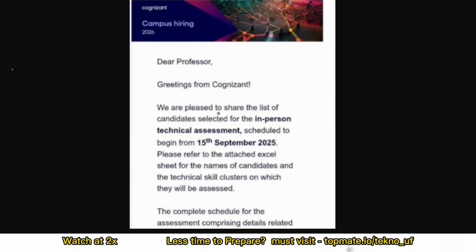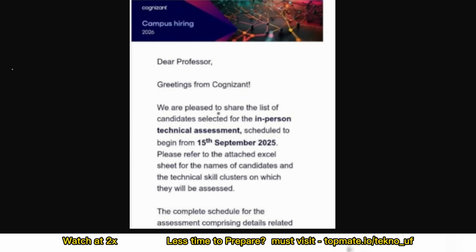And one more important thing: if you gave the Cognizant aptitude round on 23rd or 24th of August and you didn't get the result, then probably they are not looking for you. I mean, they're not going with your candidature. So just move on and let's start preparing for the next Cognizant hiring or next MNC hiring. Okay, let's just discuss the questions.